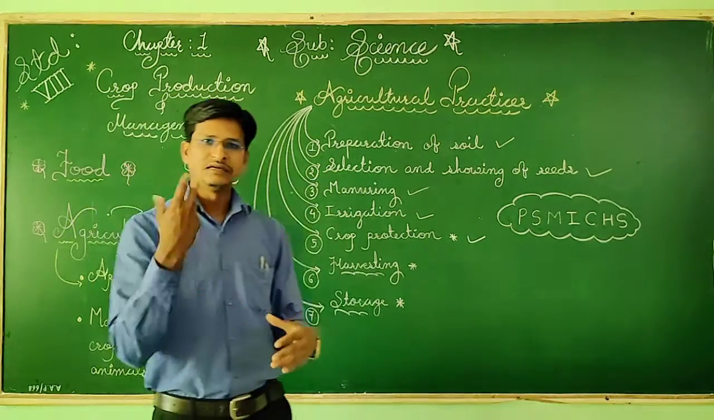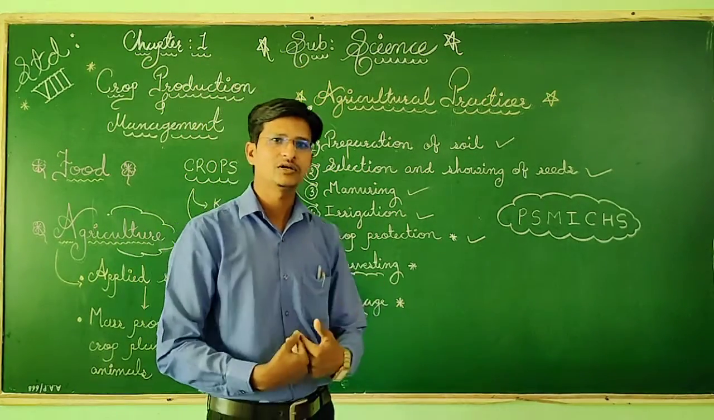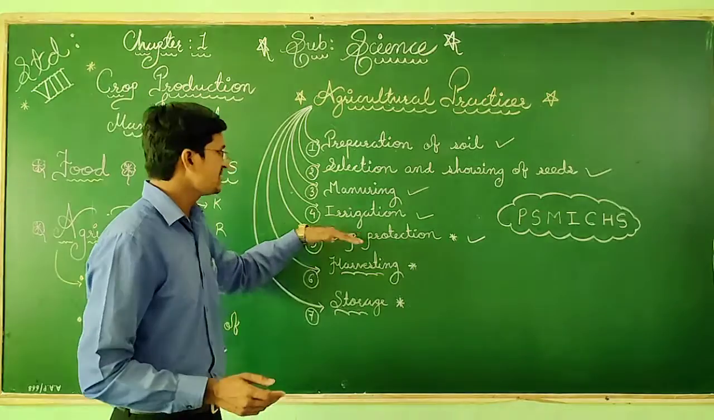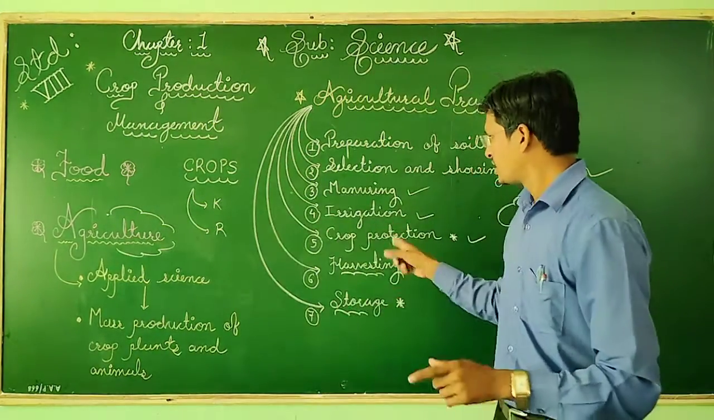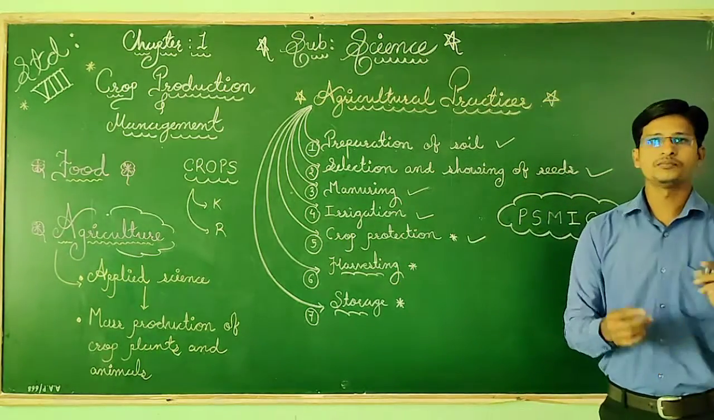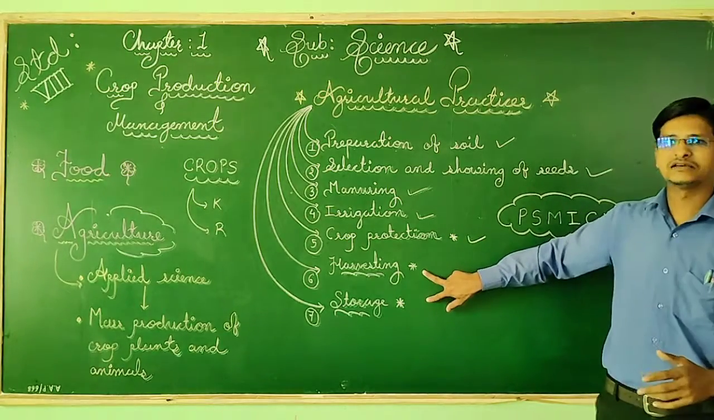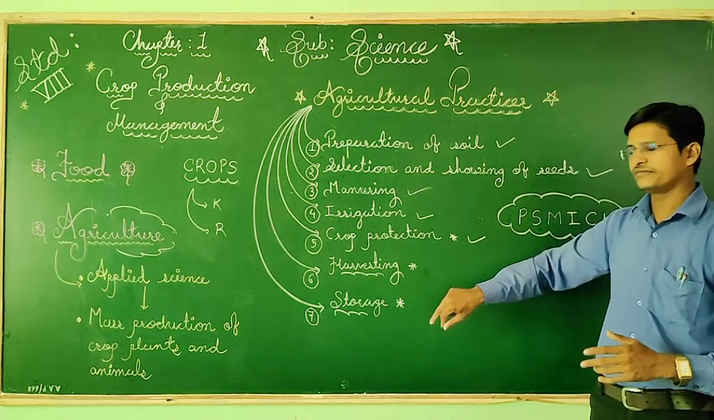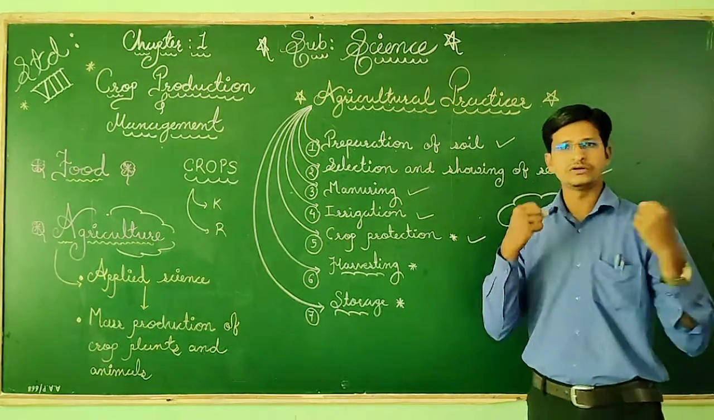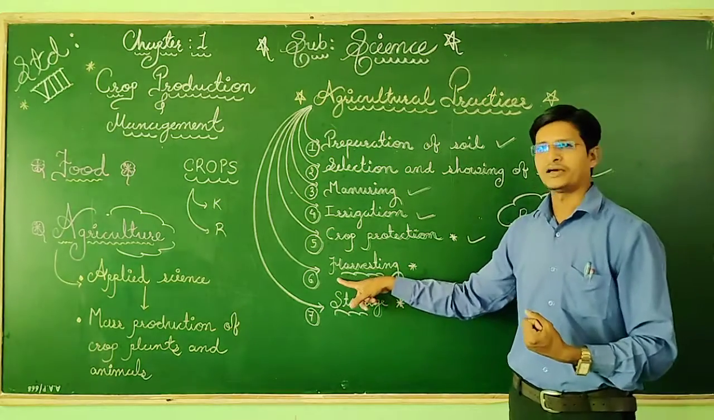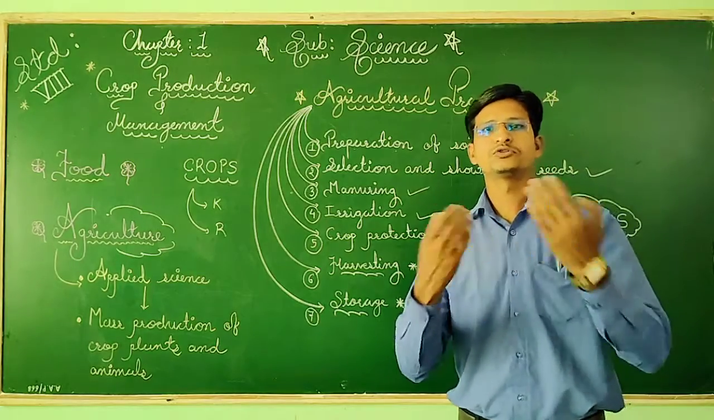Irrigation is the same thing. If you give more water, it damages the crops. If you give less water, it also damages the crops. So it is better to give adequate or appropriate water. Next is crop protection, harvesting and storage. These two are also very easy. The crop is ready, grown in a healthy form, so we need to harvest it, store it, and then sell it.